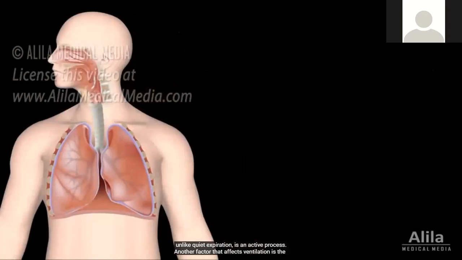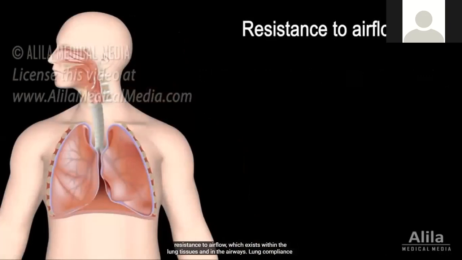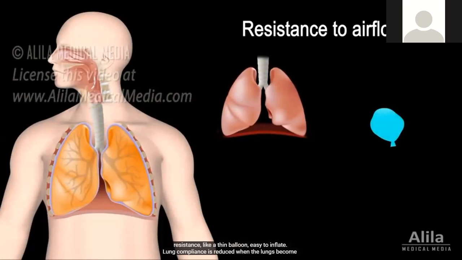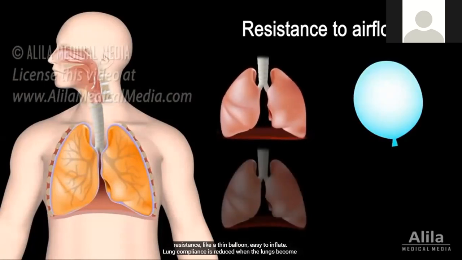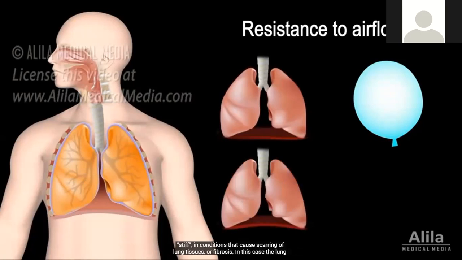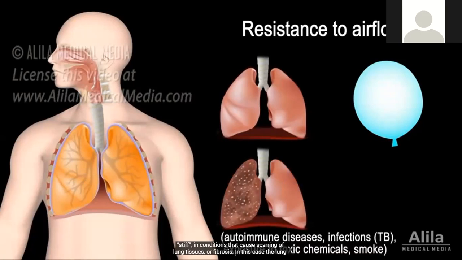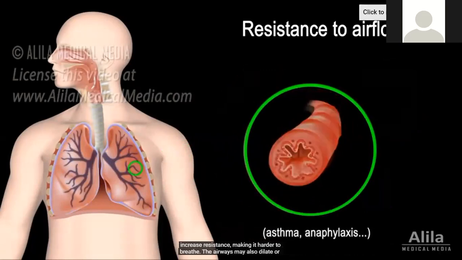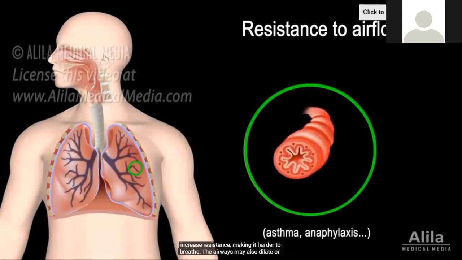Another factor that affects ventilation is the resistance to airflow, which exists within the lung tissues and in the airways. Lung compliance refers to the ease with which the lungs expand. Healthy lungs normally have high compliance, low resistance, like a thin balloon, easy to inflate. Lung compliance is reduced when the lungs become stiff, in conditions that cause scarring of tissues or fibrosis. In this case, the lung turns into a thick balloon, harder to inflate. Diseases that narrow the airways, such as asthma, increase resistance, making it harder to breathe.